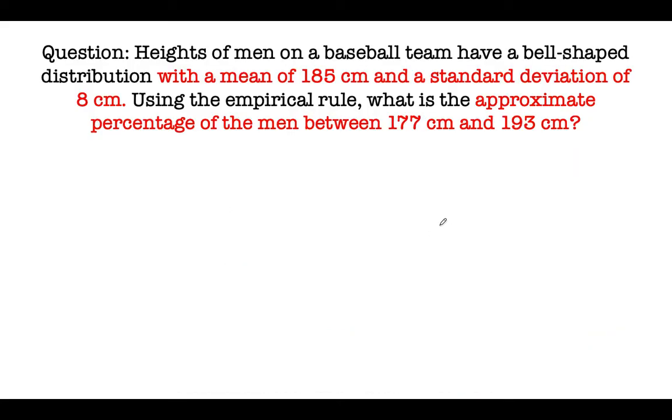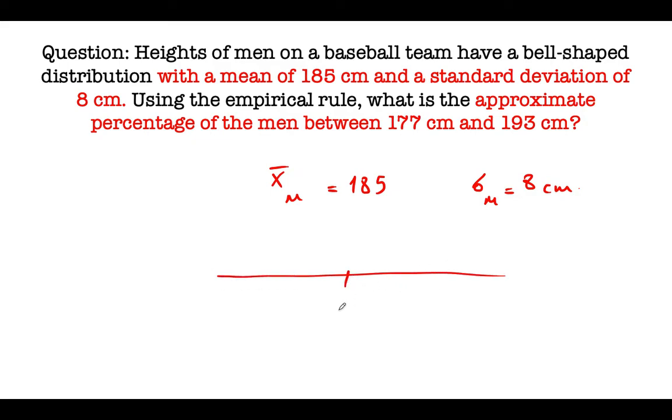So when we look at our question, the mean of the men is 185 centimeters. So if I call this 185, and then the standard deviation here for the men is equal to 8 centimeters. So what can I say? On the number line, if I show that 185 it's here, and my data are bell-shaped, so this is the peak value, which is our mu.